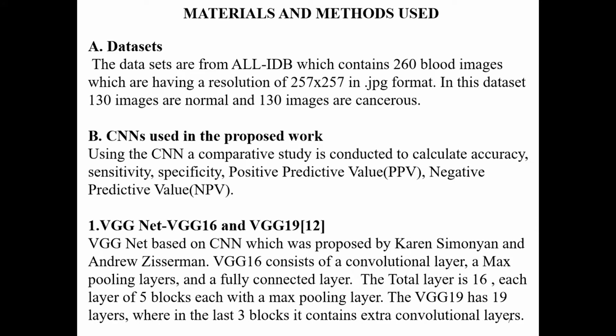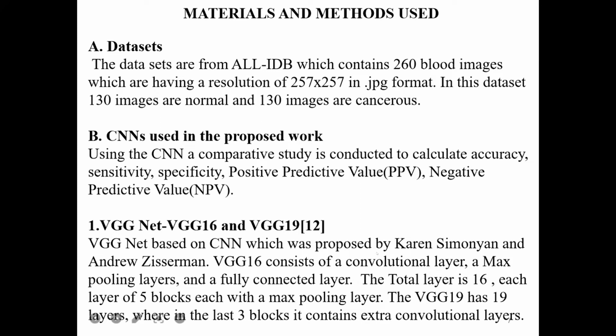A comparison study has been done using various pre-trained networks. That means in VGGNet, I have used versions 16 and 19. VGG 16 consists of convolution layers, max pooling layers, and fully connected layers. VGG 16 has a total of 16 layers in 5 blocks with max pooling layers.